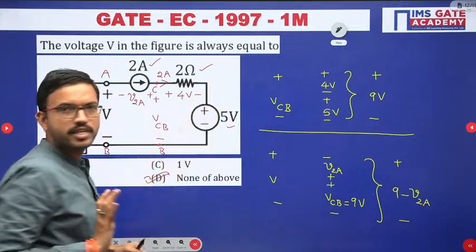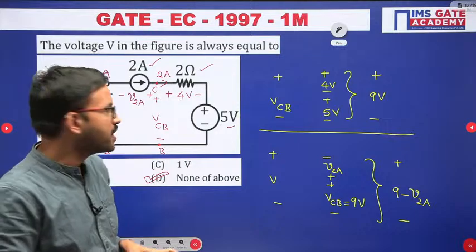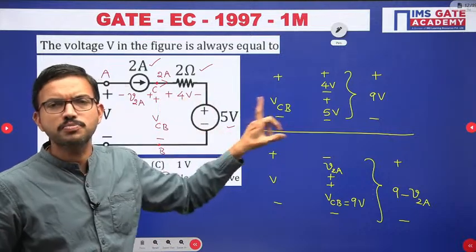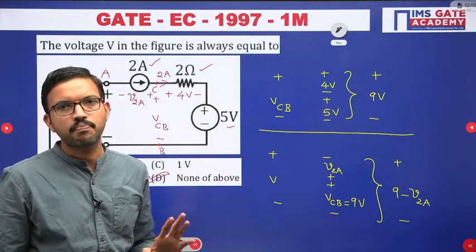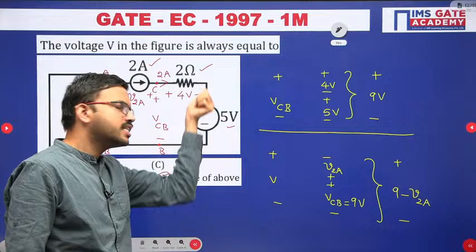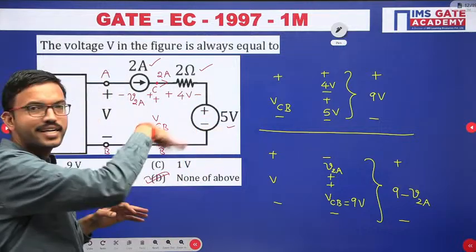Whenever you are having a voltage source, that means you know the voltage value, because it is producing a constant output. Say for example here in this case 5 volt, so the output is 5 volt. But how much current is flowing in this particular voltage source is completely based on the network elements that are connected in the given circuit.